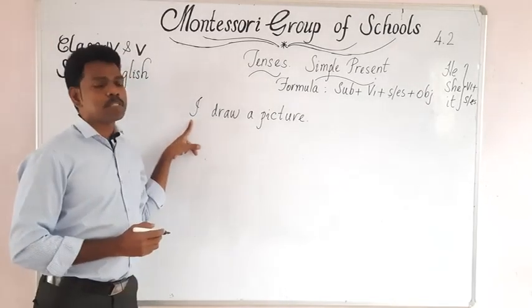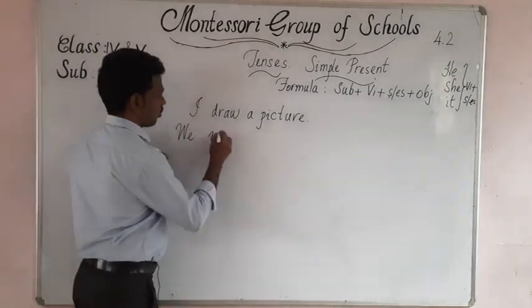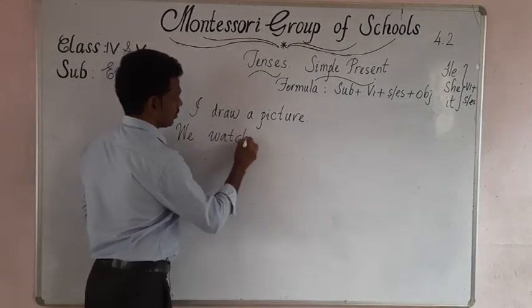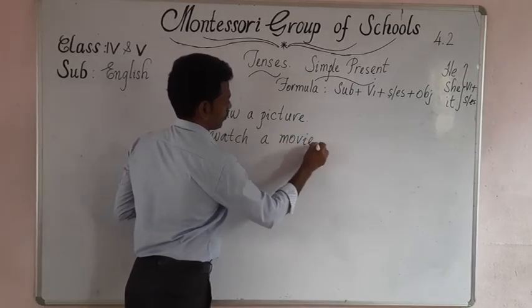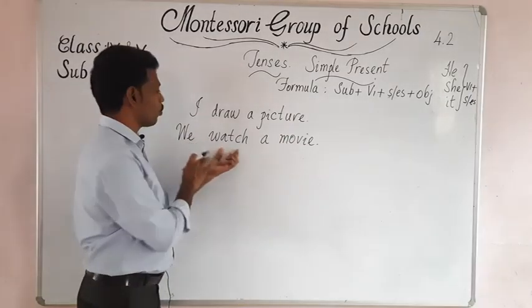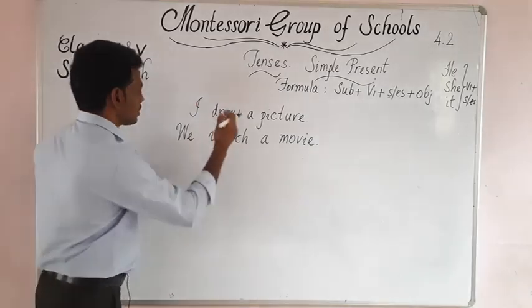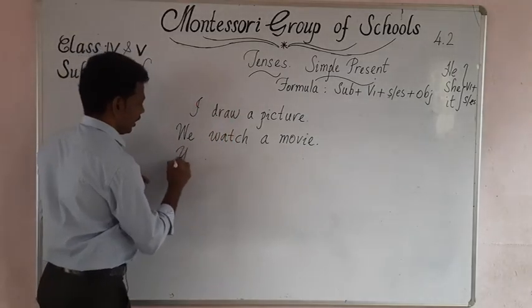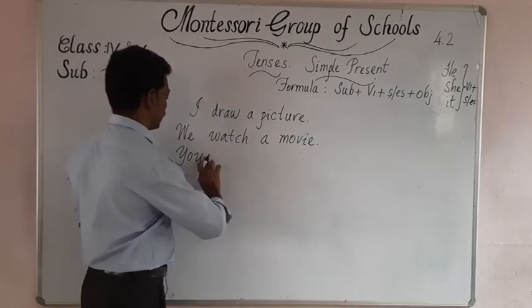Why? Because here the subject is first person singular. Now let me take first person plural. We watch a movie. Here the V1 is watch. Now let me take second person singular, and these are the same. Second person singular and plural are one and the same.